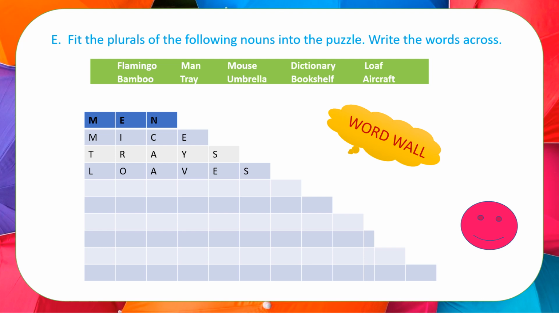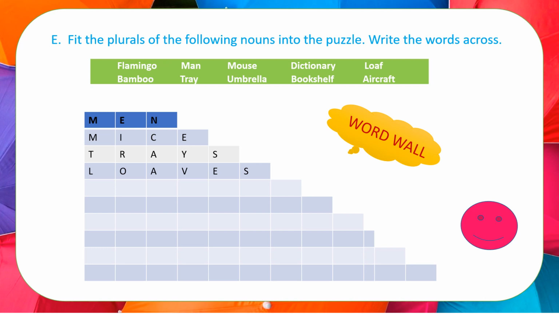So the plural form of man is men. It is of 3 letters. So we'll write men in the beginning. Another one, the plural of mouse is mice. Yes, it is of 4 letters. So here 4 boxes are given. So this mice will be fit into this row. Mice. Another is the plural of tray.